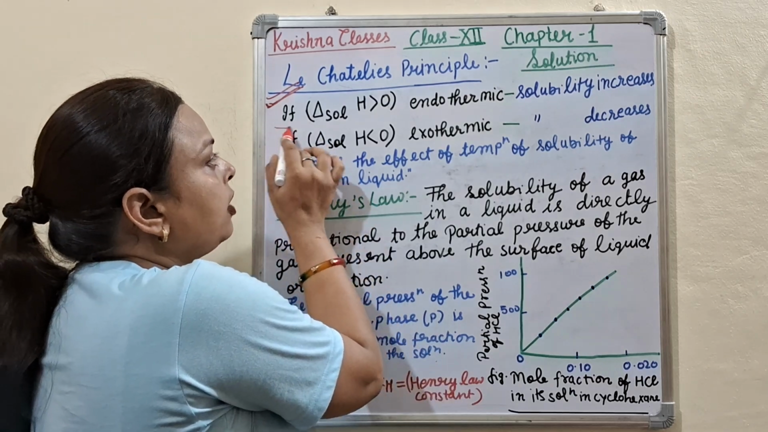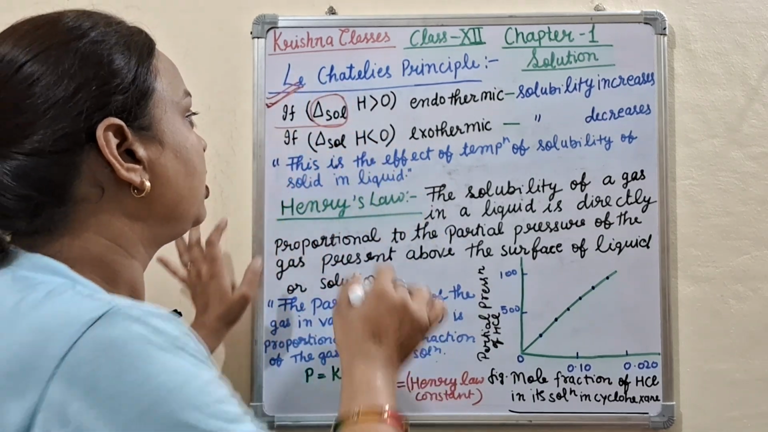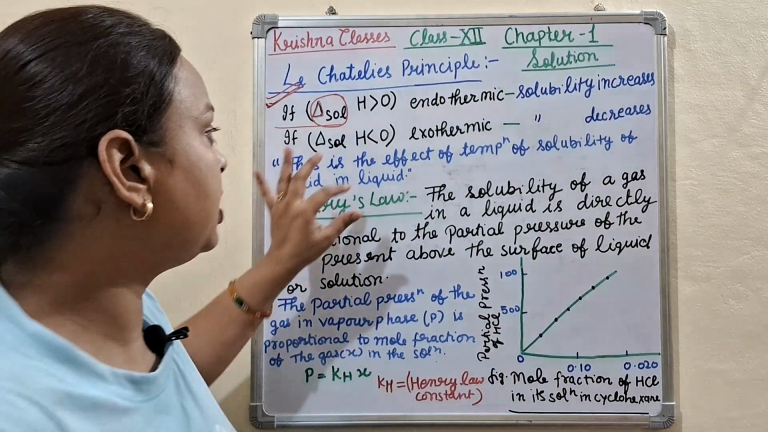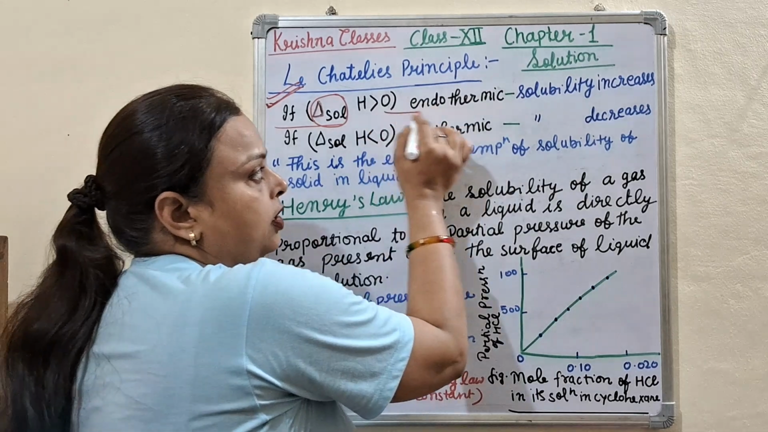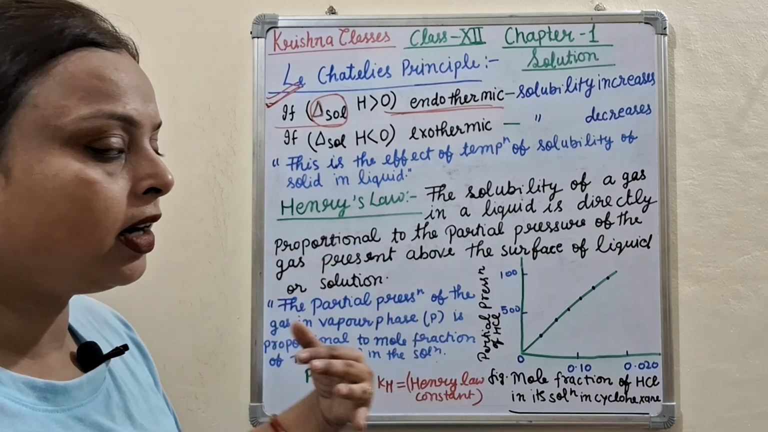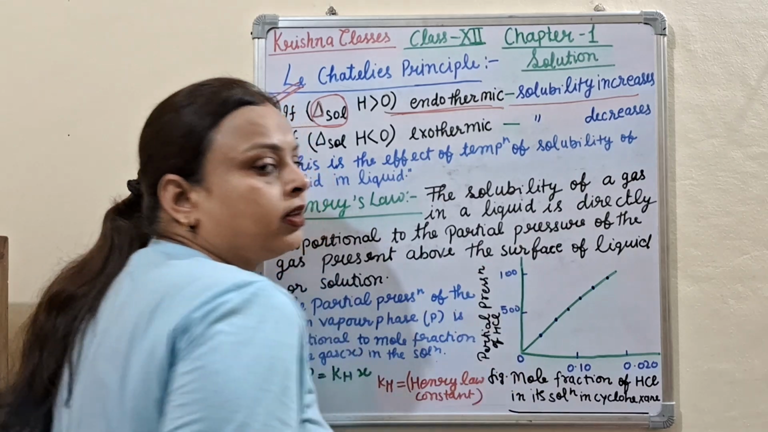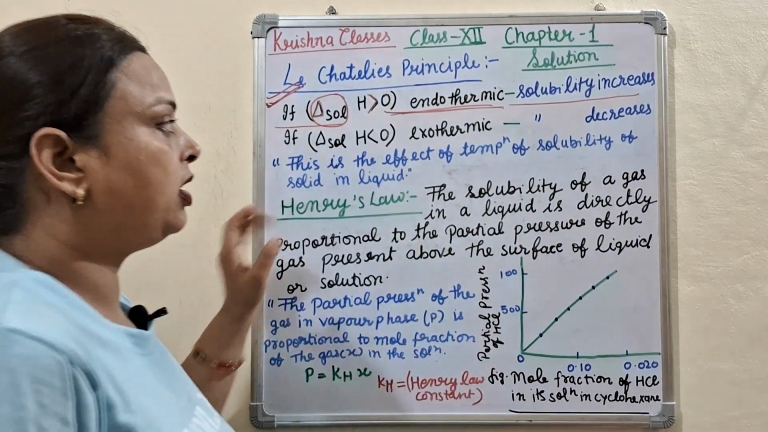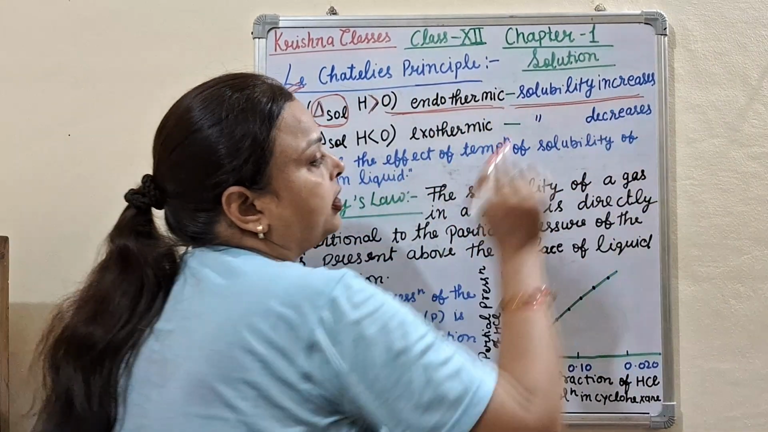First, delta sol means delta solution. Delta represents the change in energy. If delta sol H is greater than 0, it means the reaction is endothermic. It means the reaction absorbs heat. So at that time solubility increases. When H is greater than 0, it means endothermic reaction, and solubility increases.